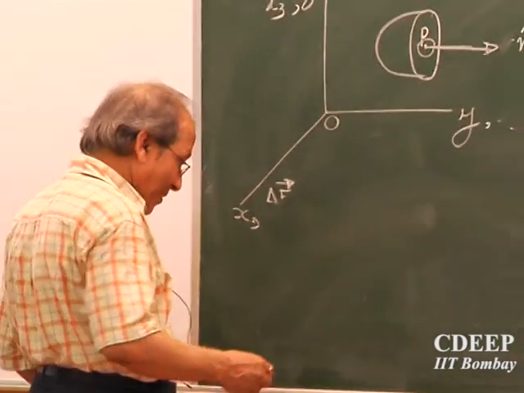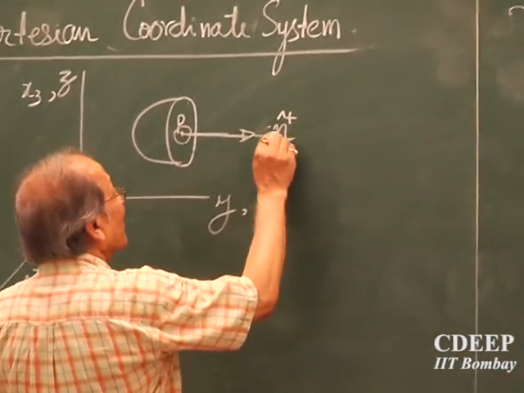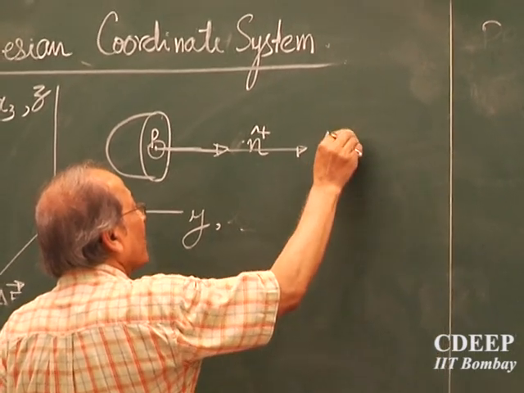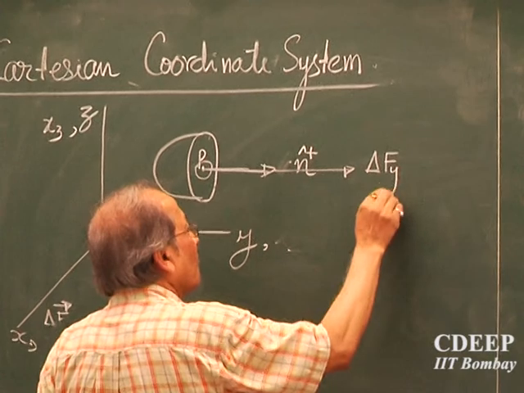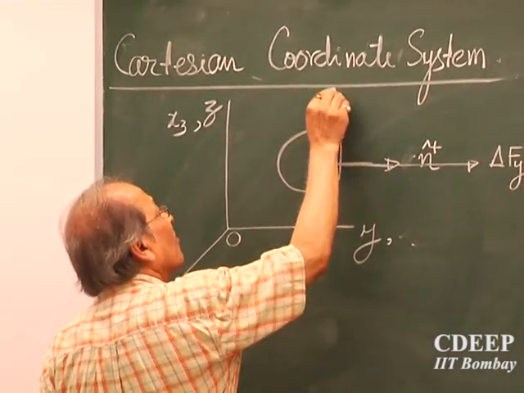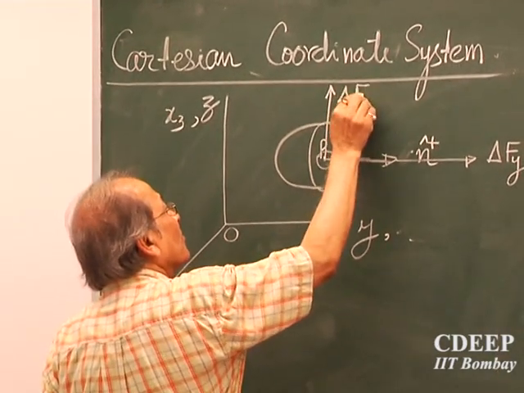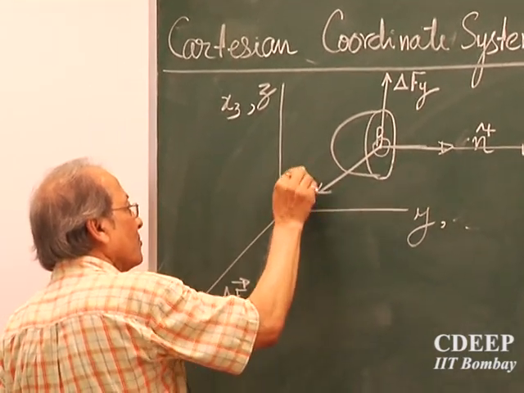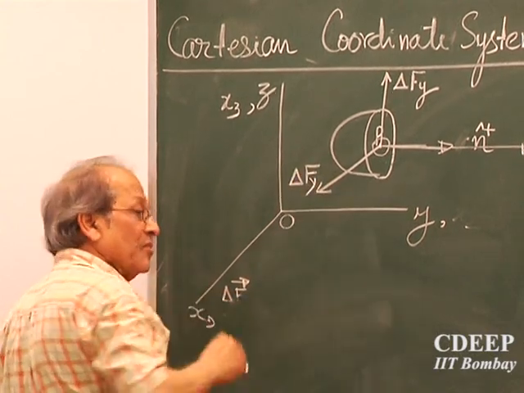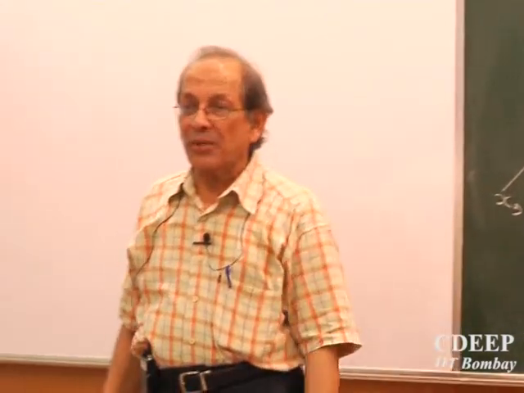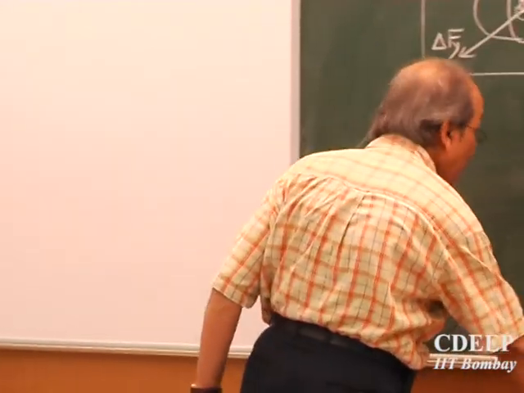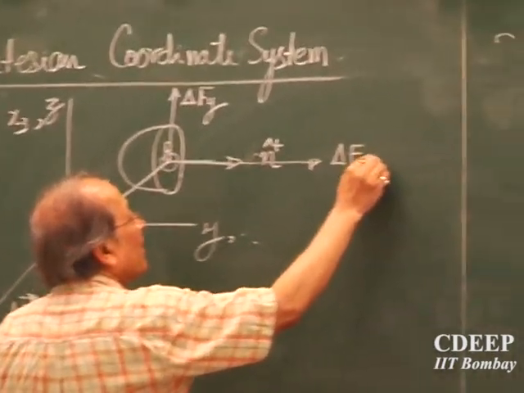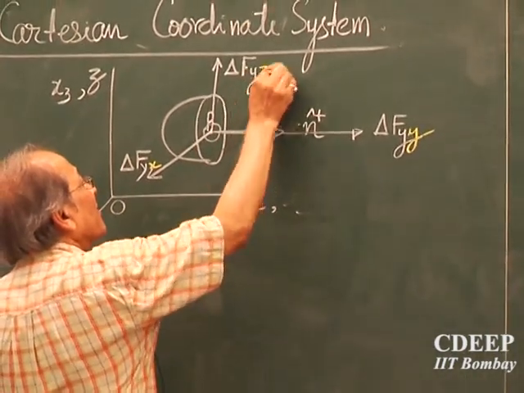So here we will have delta f acting on the y plane, and the second subscript will be x, y, and z.